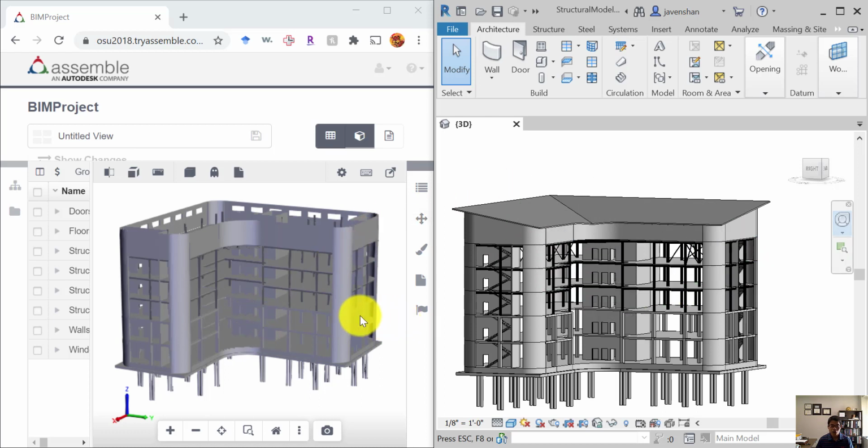Knowing the difference between two models is very important because in design, oftentimes people can make change orders. So we would like to analyze how the change orders can impact the cost of a project, for instance. Now let's get started.